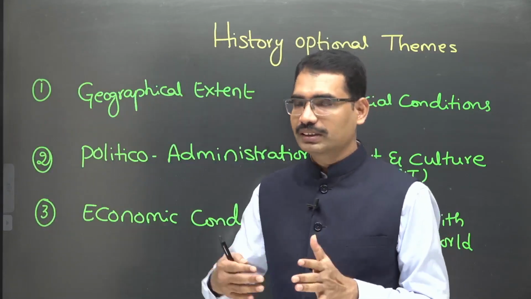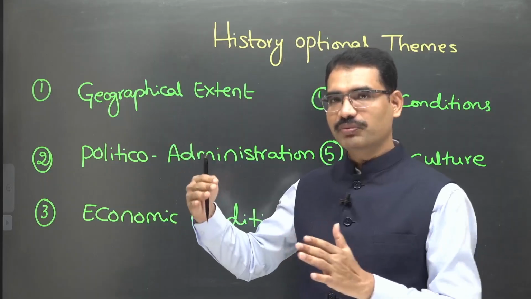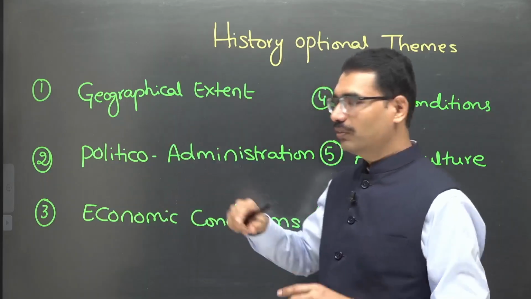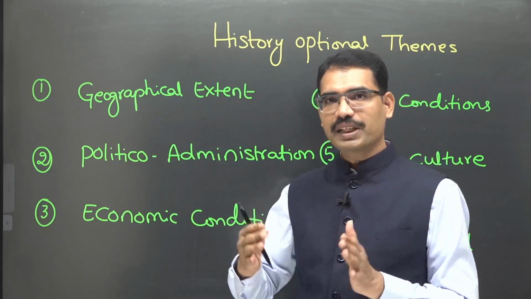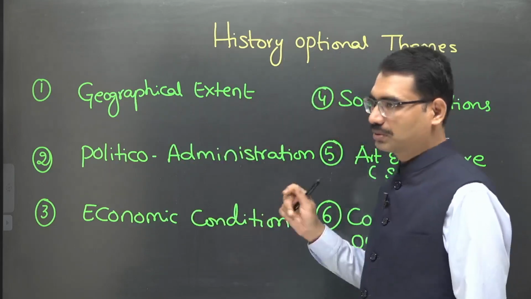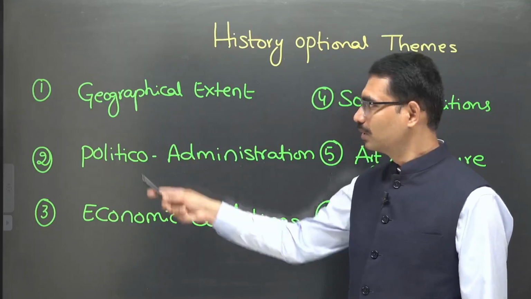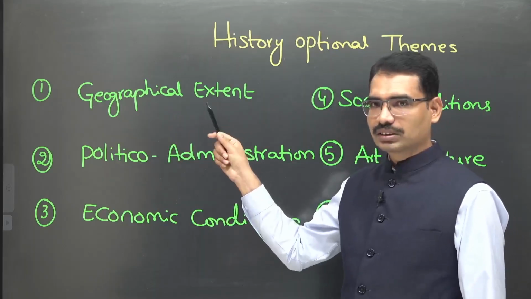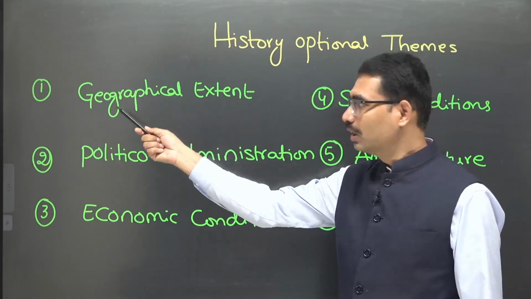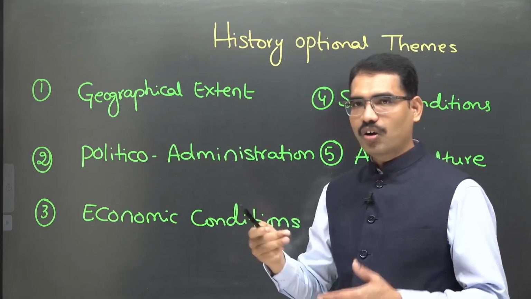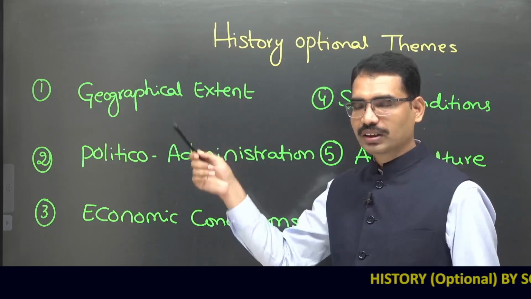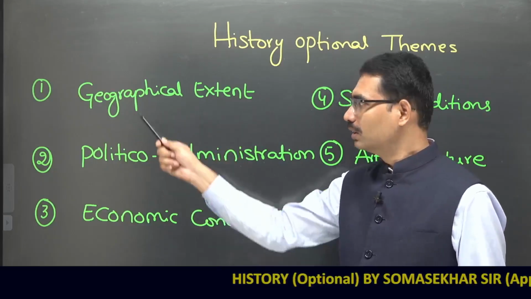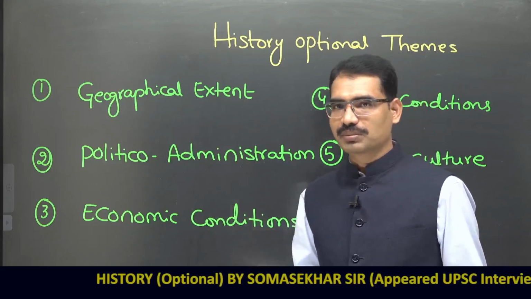The problem here is when you look at the syllabus, it appears very big. But ultimately, when you convert all these subtopics into major themes, these are the themes. And I will show you the example also. Geographical extent. Suppose you go to the Mauryan Empire, how big is the Mauryan Empire? Gupta Empire, how big? If you go to the Sangam period, the geographical extent of the Sangam kingdoms.